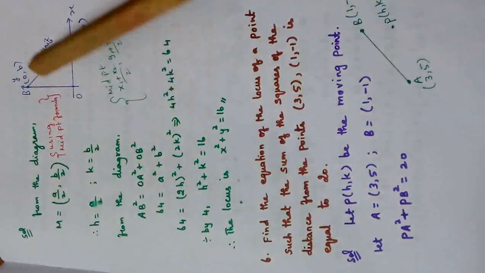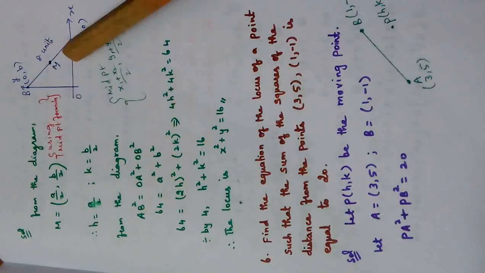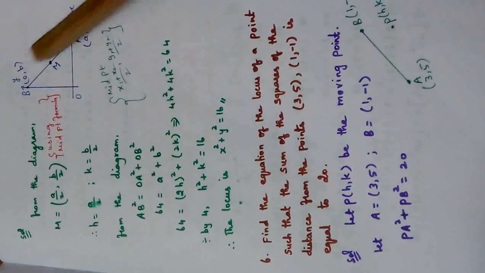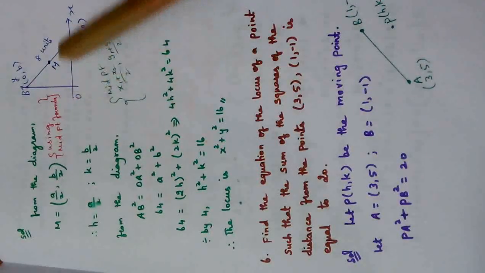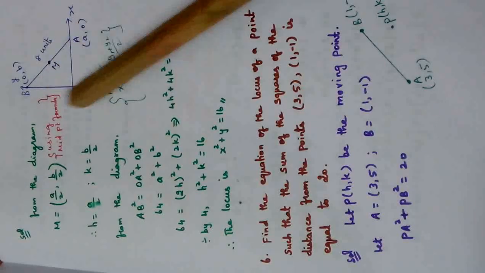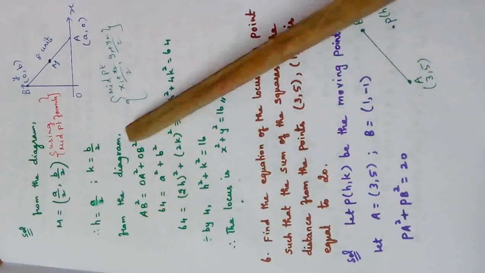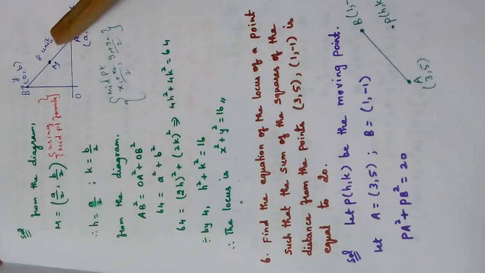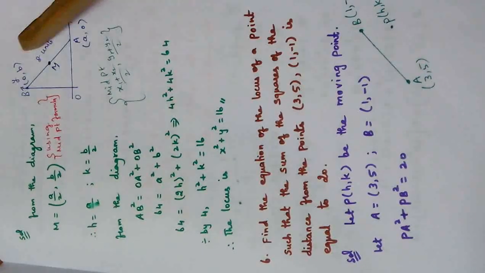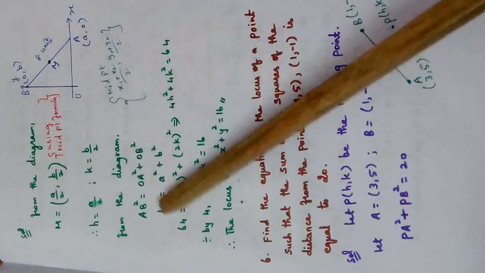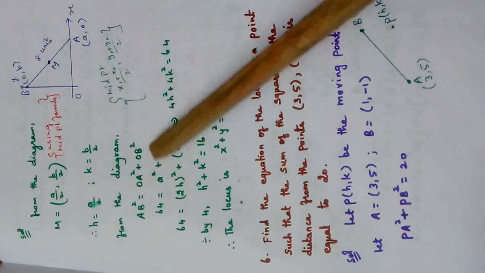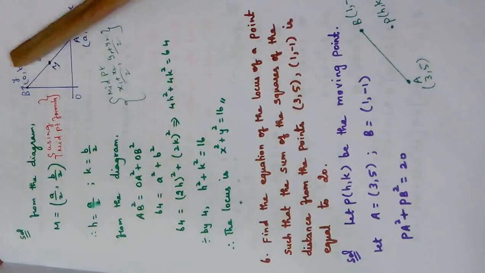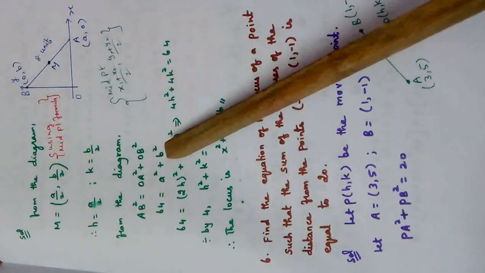So by using the diagram itself, we found h and k. Now again using the diagram, by Pythagoras theorem, hypotenuse square AB square is equal to the sum of squares of the other two sides, OA square plus OB square. AB is the length of the rod, 8 units, 8 square is 64. OA, this length is written as small a, so a square. OB, this length is written as small b, so b square.